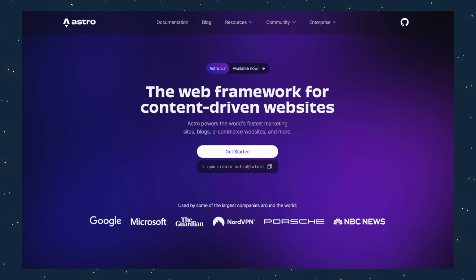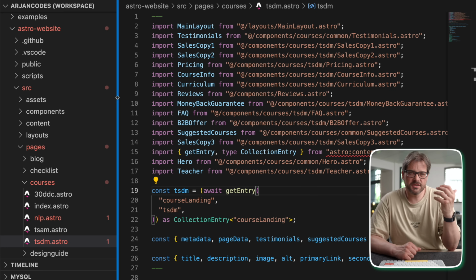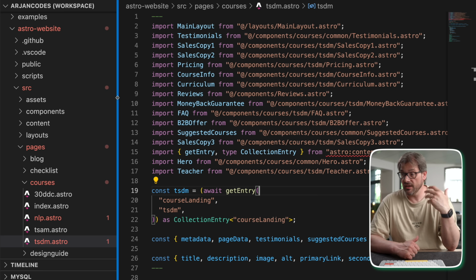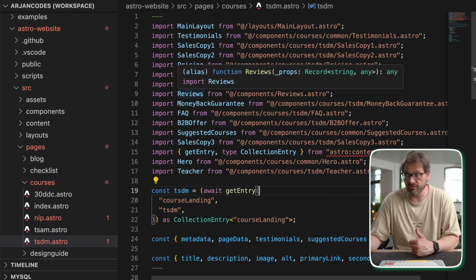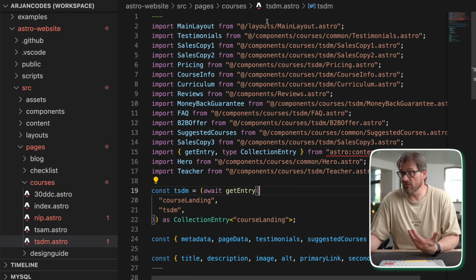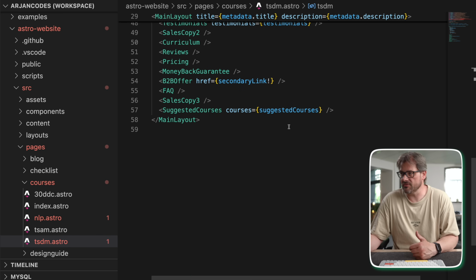What we use for our website is a technology called Astro. This is a modern static website generator that lets us write Markdown and modern components, and it compiles everything to fast, minimal HTML and JS. Because this is all statically generated, we basically host the entire website in a Git repository, and there we have all the files. So in this case, for example, for my software design course, I have this single Astro page that basically contains all the components, all the text, etc.